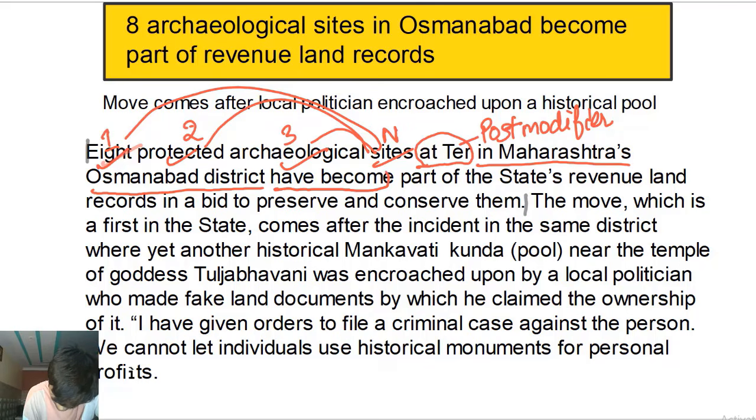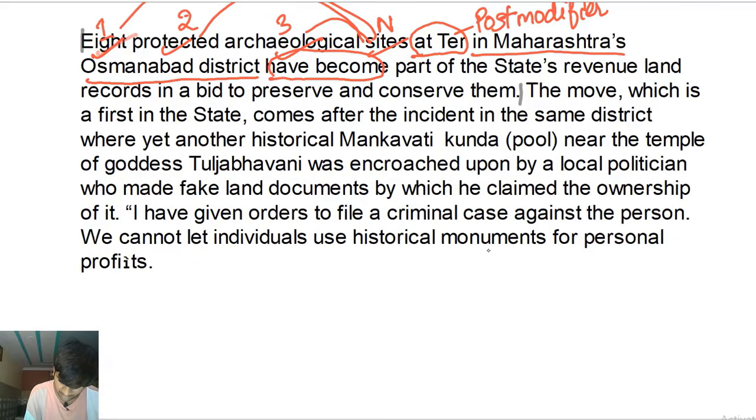This is the verb phrase, have become. So what is the subject? The subject is eight protected archaeological sites at Ter in Maharashtra's Osmanabad district. This is the subject. And what do we have in the subject? Let's talk about it. Let's break it down, guys.